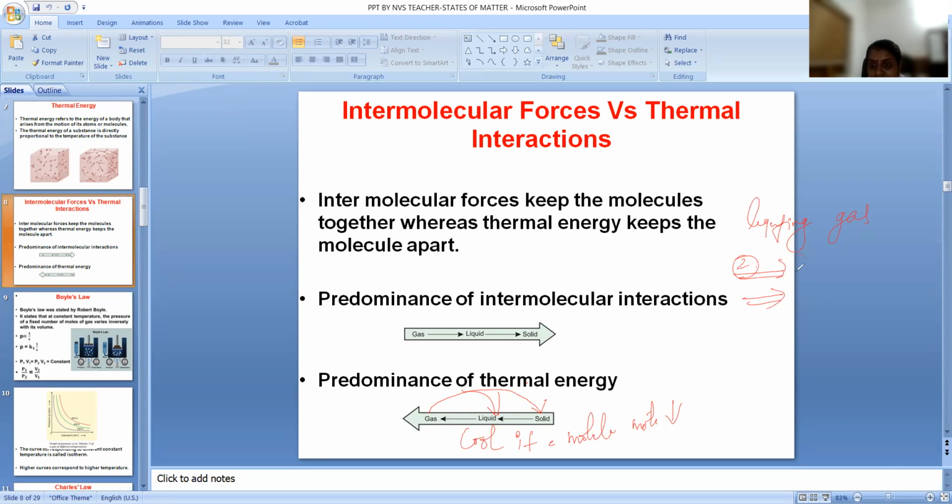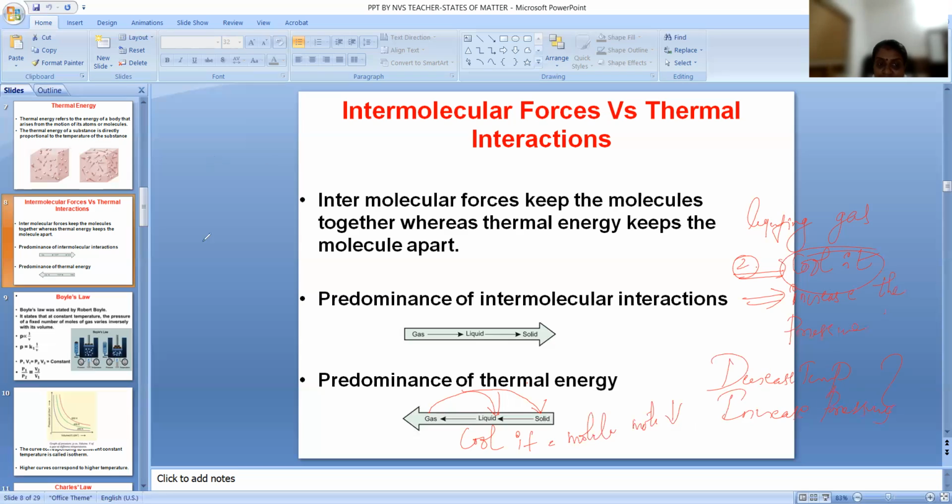So one thing you can do is cool it so that it will liquefy, meaning you decrease the temperature. Another thing you can do is increase the pressure of the gas. These are the two things you can do to liquefy a gas.